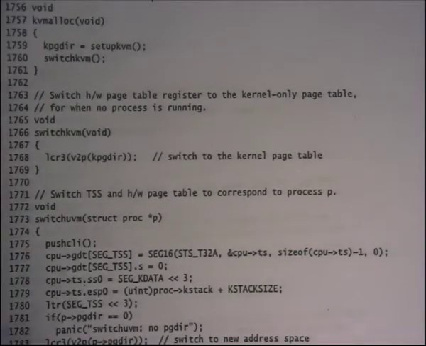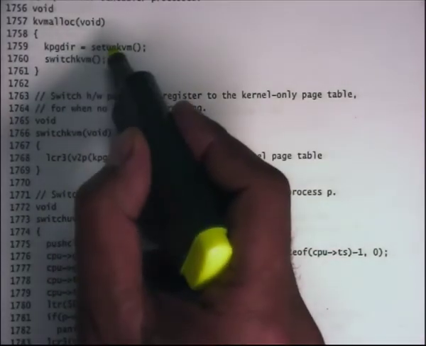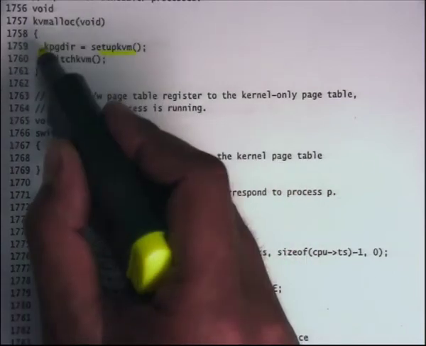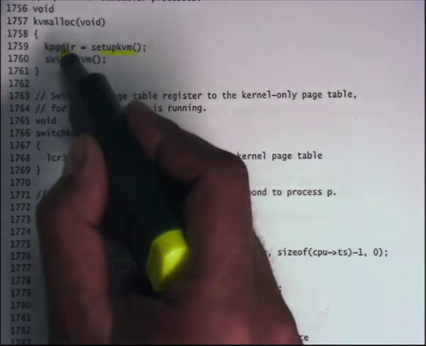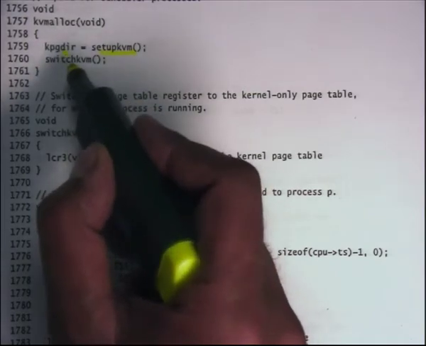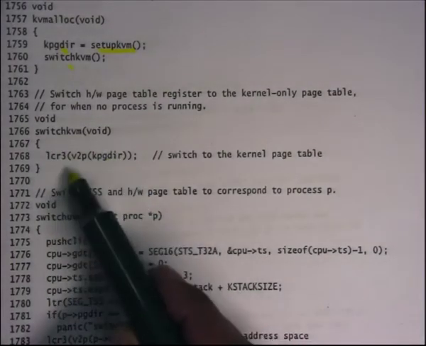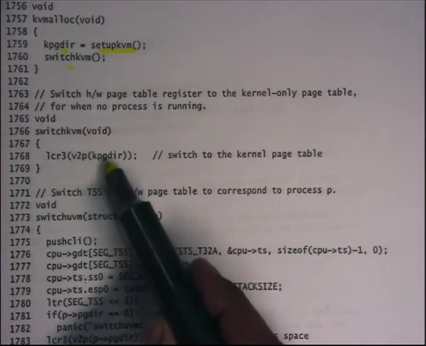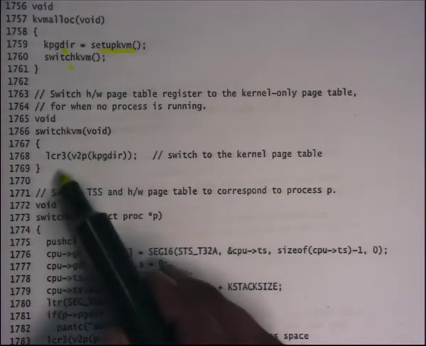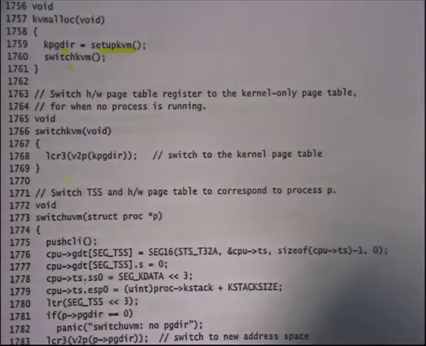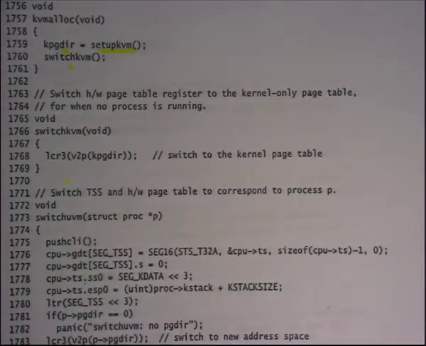So kvmalloc allocates a page table in the virtual address space and assigns the pointer of the page directory to kpgdir, and then it calls switchkvm. switchkvm loads the physical address corresponding to kpgdir, which is just whatever kpgdir is minus kern base, and puts it into CR3. That's what kvmalloc is going to do. It's going to allocate a page directory and switch to it.